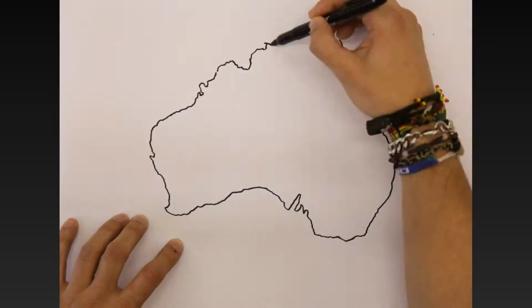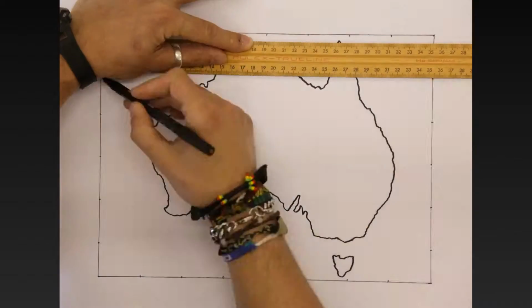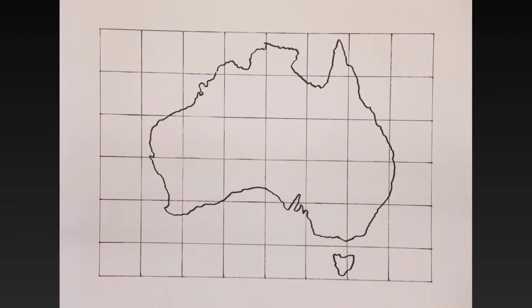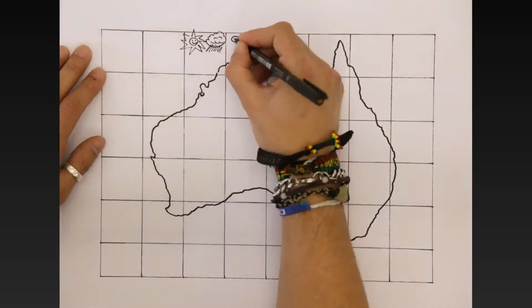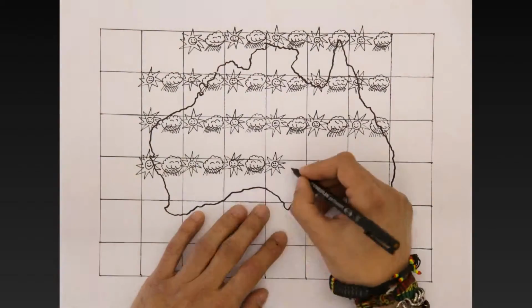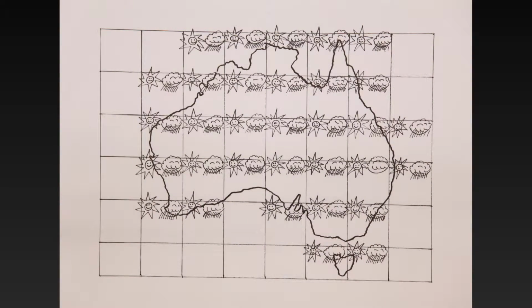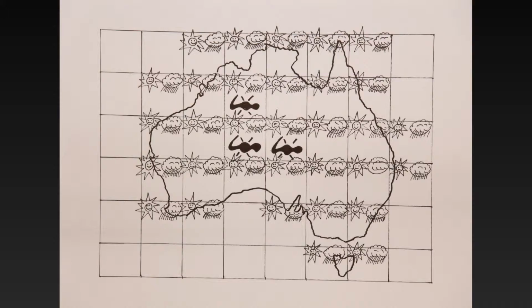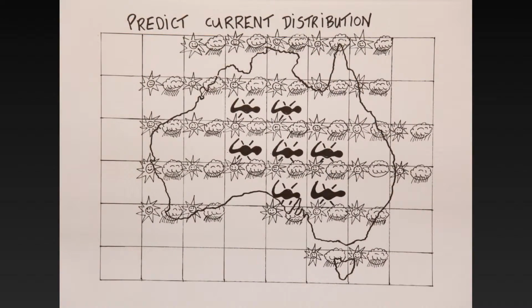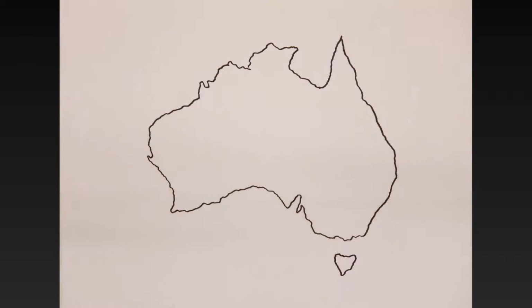In the last few decades, climate change impacts to species distributions have been assessed with species distribution models, which starts with a region of interest. In my case, this was Australia. We then divide the map into individual grid cells, and in each of these gridded cells, we insert temperature and precipitation values. Once we have completed this, we can then overlay our known occurrence records for our species and correlate these with the environmental conditions in that cell. From this, we can predict the current distribution.